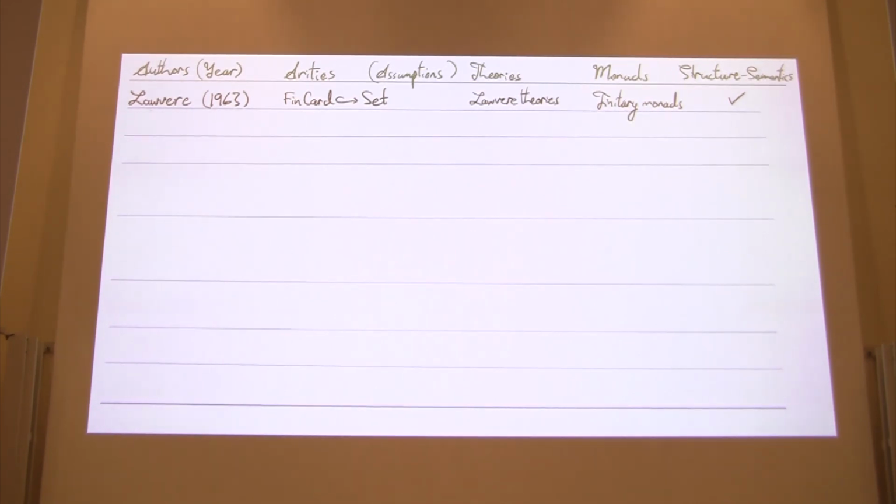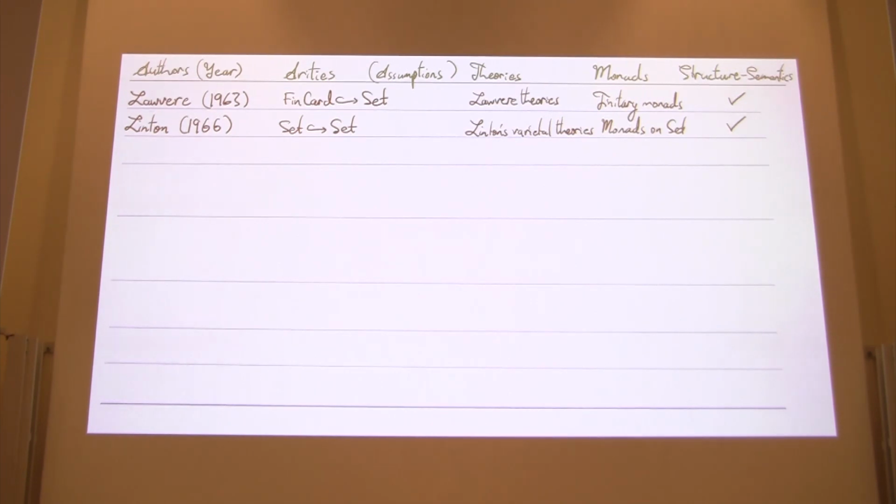And there, one can see the arities as being finite cardinals, or we can work with all finite sets as well. And Lawvere introduced this notion of algebraic theory, or Lawvere theory, and these are equivalent to finitary monads on the category of sets. And Lawvere showed that the semantics functor has an adjoint known as structure, and we'll look at this in detail in a general setting.